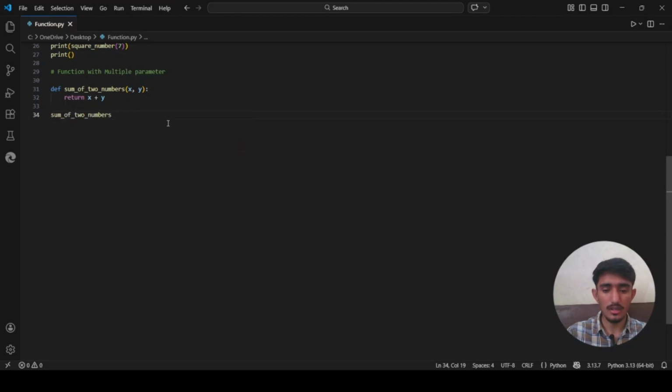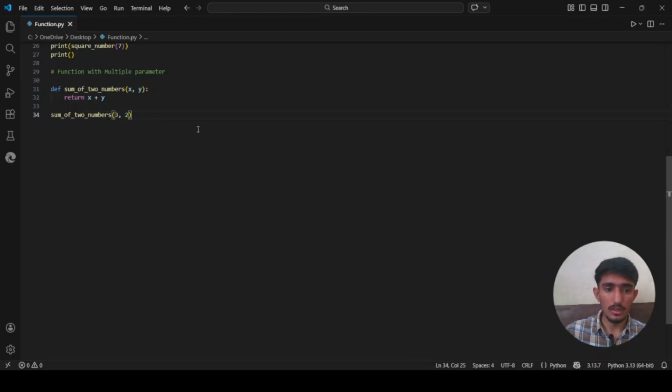Now we say sum_of_two_numbers. We are calling the function, and inside the parenthesis we give two values. One value is for the x parameter, the x argument, and another is for the y parameter, the y argument. Let's say 3, comma, 2. Now 3 belongs to the x parameter and 2 belongs to the y parameter. So here 3 is one argument, and another argument is 2.